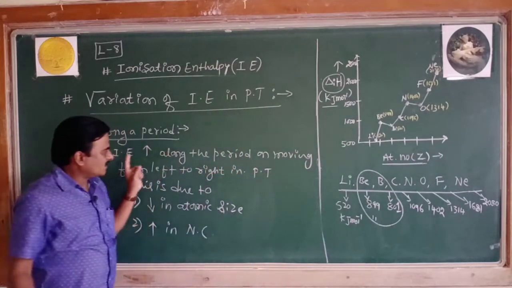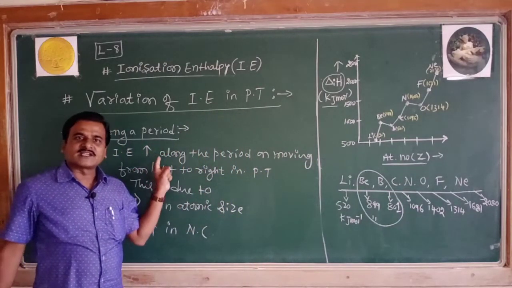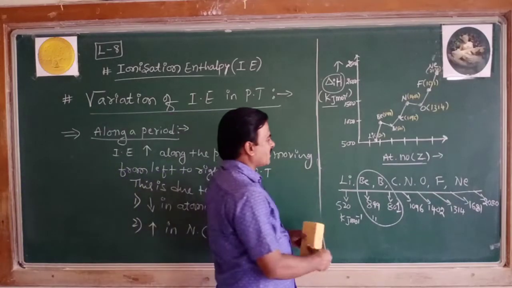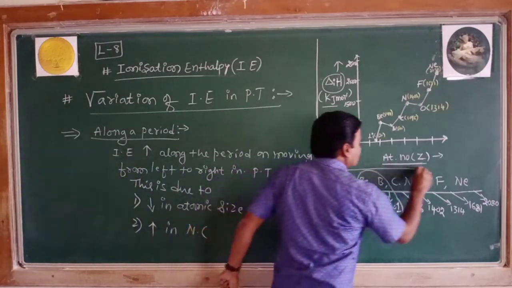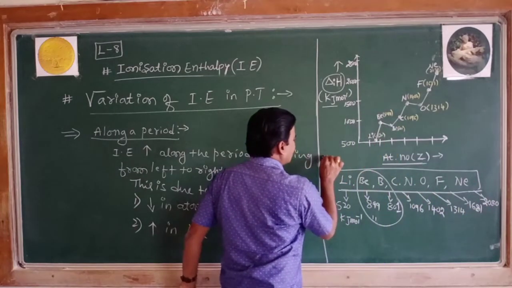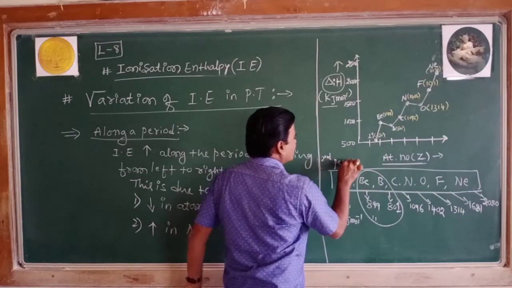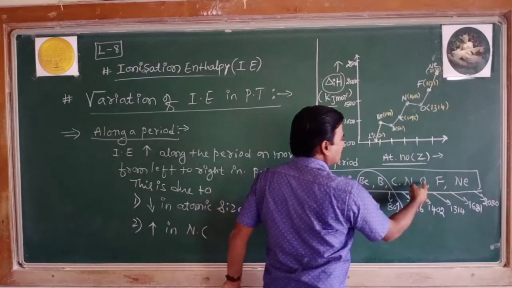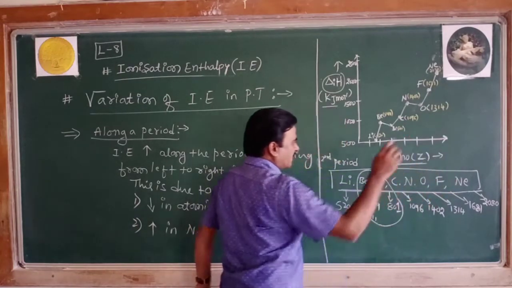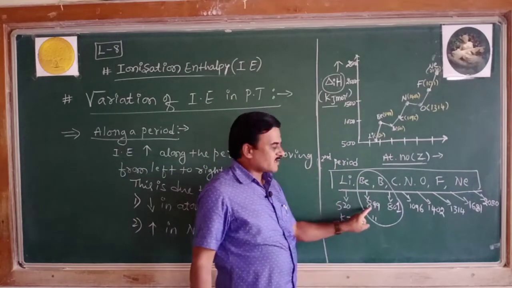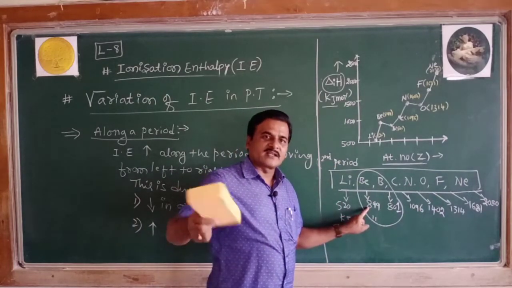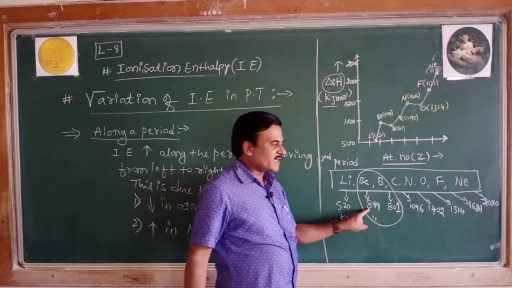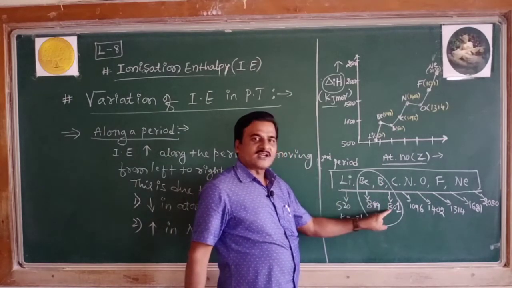Along the period the ionization enthalpy increases. These are the elements of the second period: lithium, beryllium, boron, carbon, nitrogen, oxygen, fluorine, neon. Ionization enthalpy should increase, but look at beryllium, which is 899, and boron, 801.